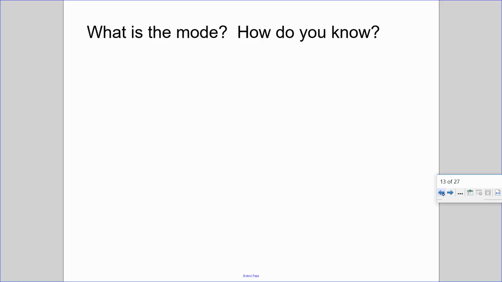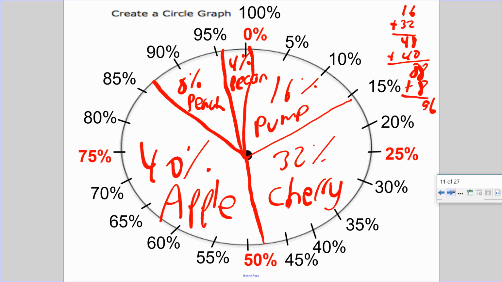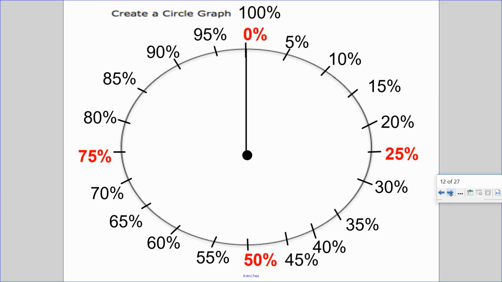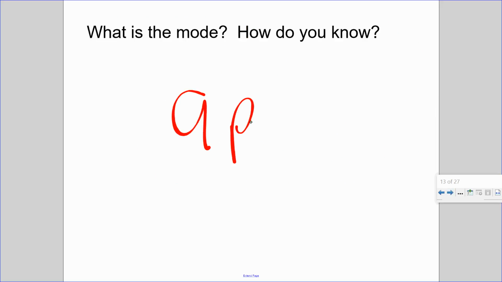So what is the mode? If you look at this, the mode or most requested was apple pie. How do you know? It was the largest percentage of all and the largest number of votes.